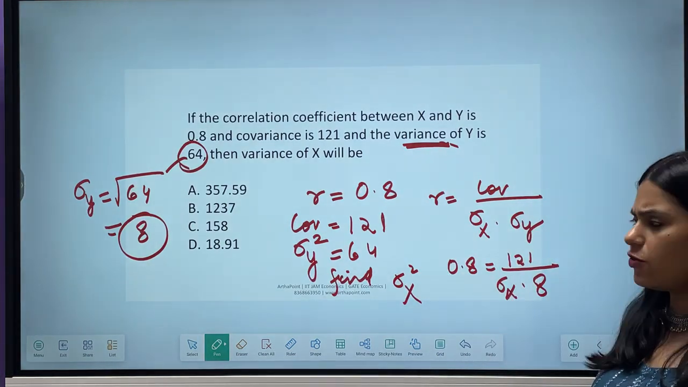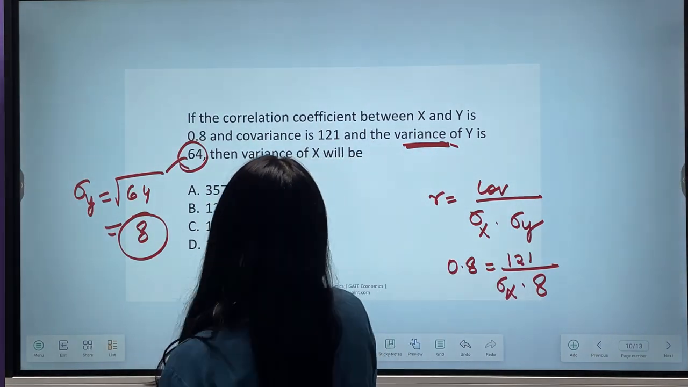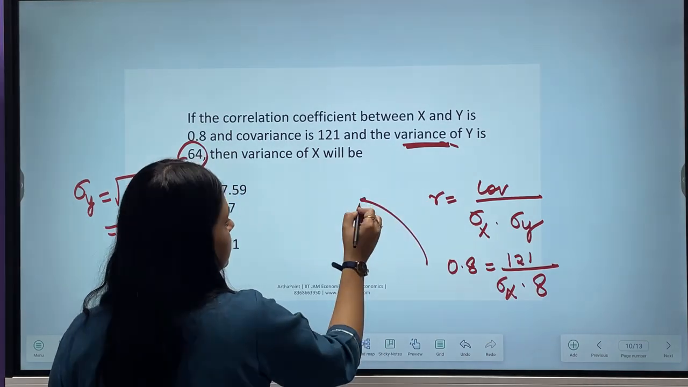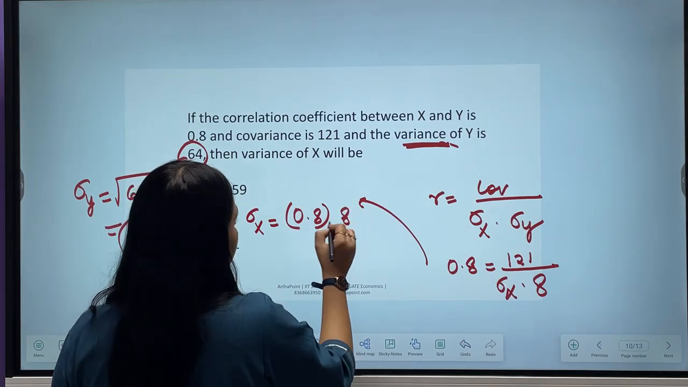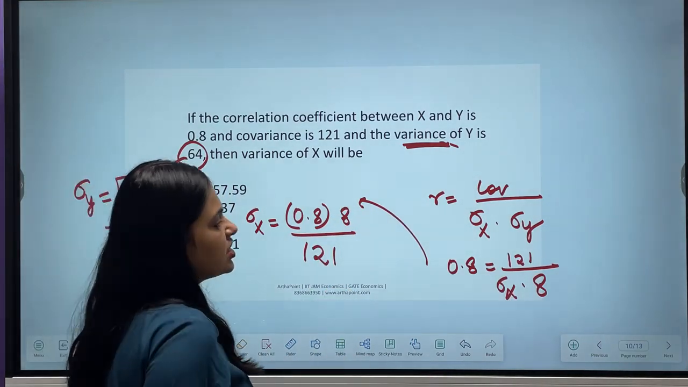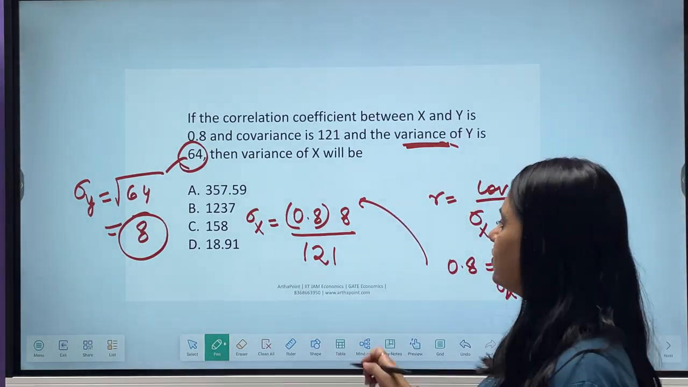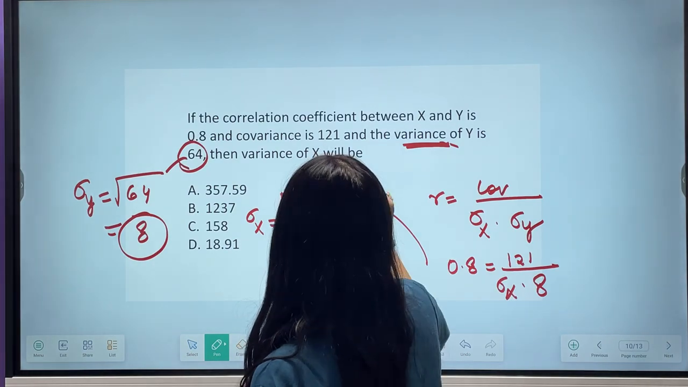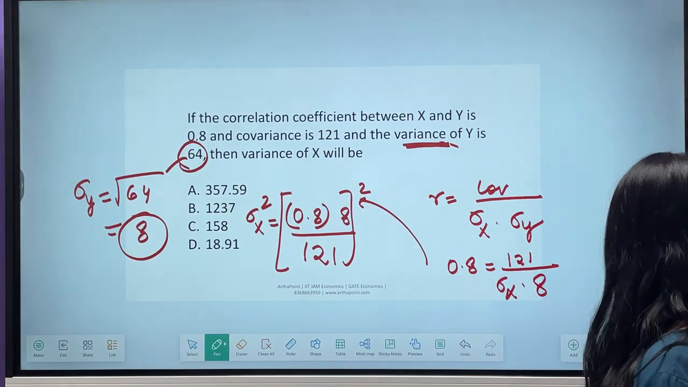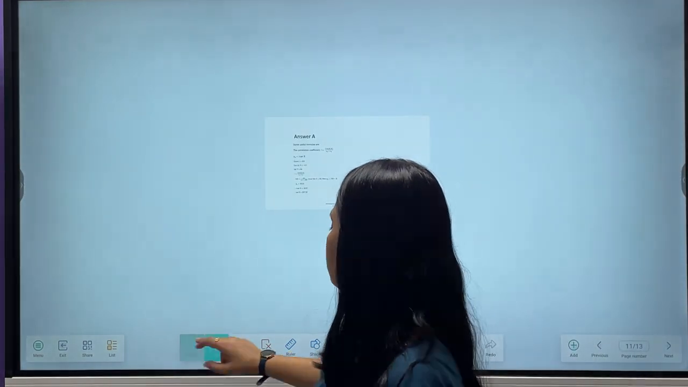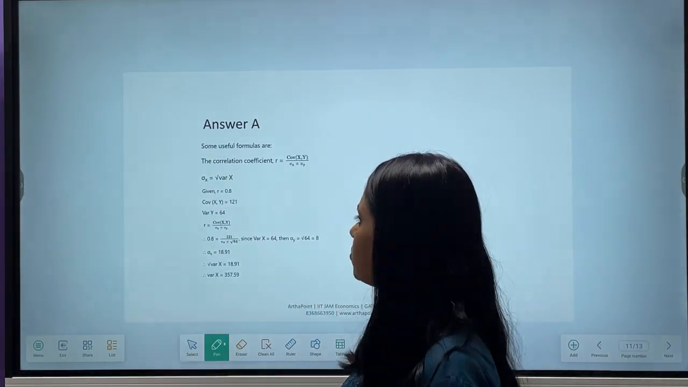Can you find sigma x for me? Quickly करके दिखाओ. Find sigma x बेटा. So this is your equation. Just find sigma x from here. So sigma x will be 0.8 into 8 by 121. ये sigma x हो जाएगा. ये variance of x के लिए क्या करेंगे अब हम? Standard deviation का whole square. So if I just square this up, it will be variance of x. Clear हुई बात? So I am just going ahead and I am simply using the formula, nothing else. कुछ और नहीं करना है. That's it. Okay बेटा?